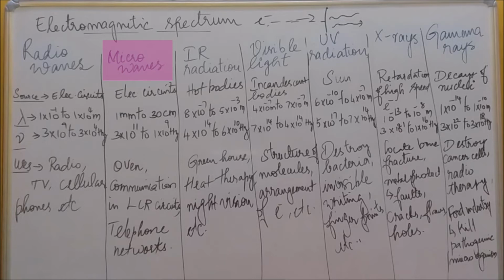And the next one is IR radiation, that is infrared radiation. The main source of IR radiation is hot bodies, because it is produced by hot bodies, that is, heat waves. The wavelength range is 8 into 10 power minus 7 meter to 5 into 10 power minus 3 meter, and the frequency range is 4 into 10 power 14 hertz to 6 into 10 power 10 hertz.